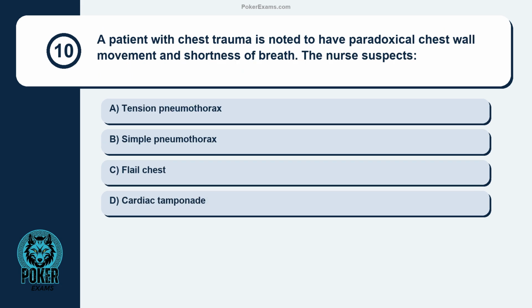Question 10. A patient with chest trauma is noted to have paradoxical chest wall movement and shortness of breath. The nurse suspects tension pneumothorax, simple pneumothorax, flail chest, cardiac tamponade.